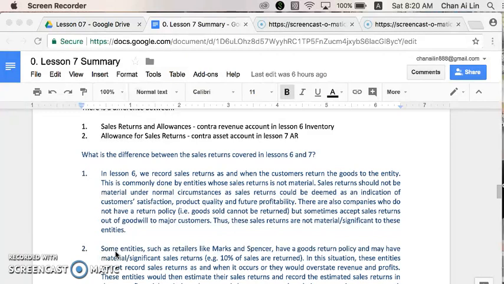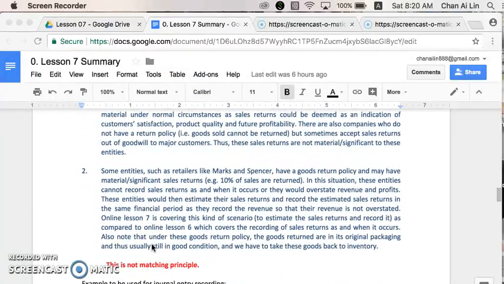Now, even for entities which do not have a sales return policy, they will sometimes accept sales return out of goodwill to their major customers. So as a result, these sales returns are not material and significant to this entity, and therefore this entity can just record sales return as and when it happened.